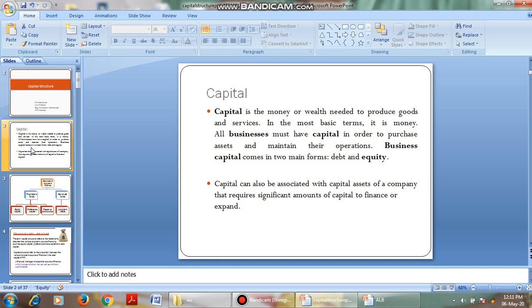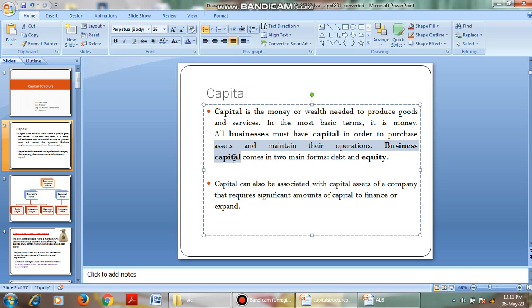Okay? In the most basic terms, all businesses must have capital in order to purchase assets. If you want to purchase any building, any machinery or any asset, we need money. And to maintain the operations, that is, in order to run the business, we need the capital.